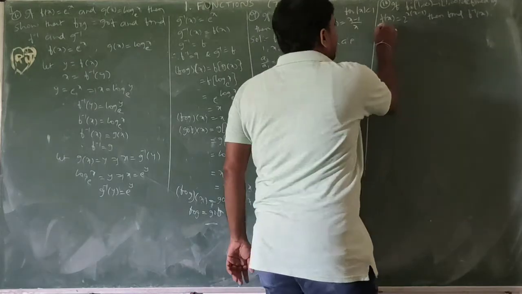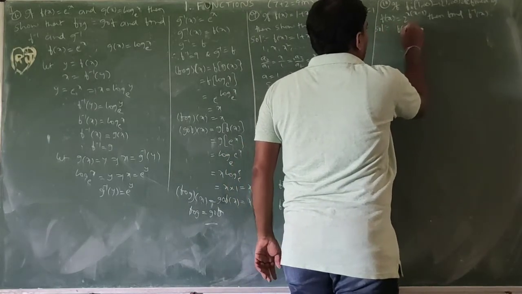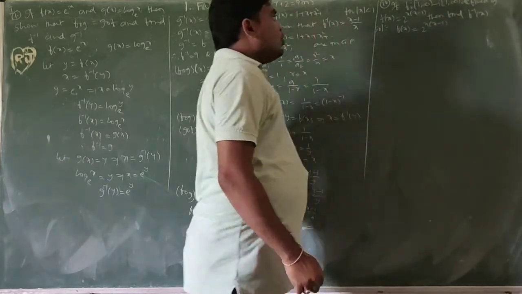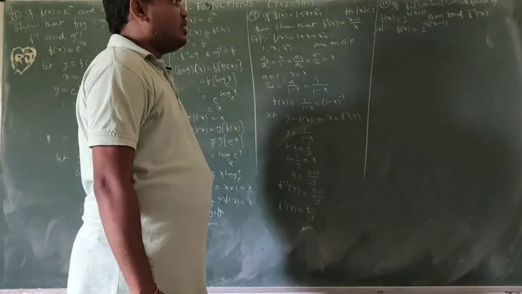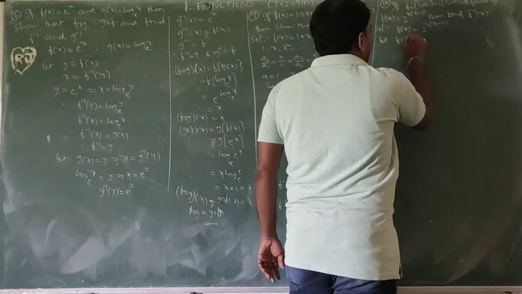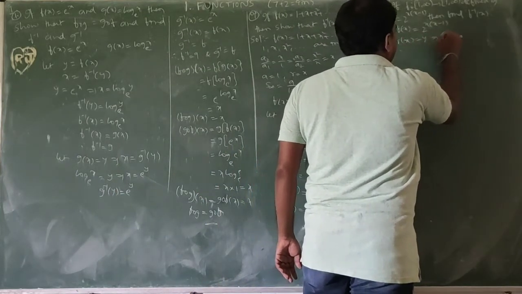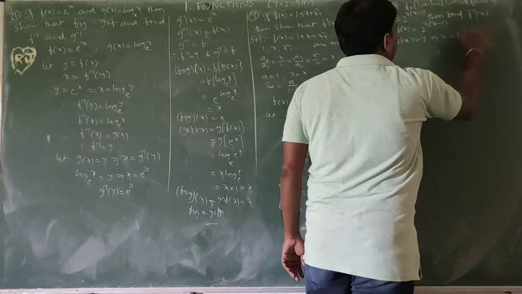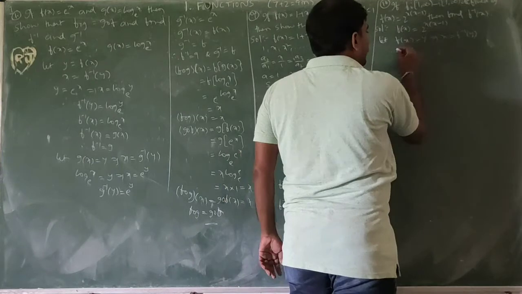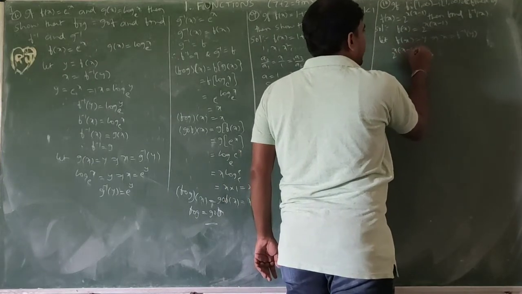So f of x equal to 2 power x of (x minus 1). Let f of x equal to y, which implies x equal to f inverse of y. So 2 power x of (x minus 1) equal to y.